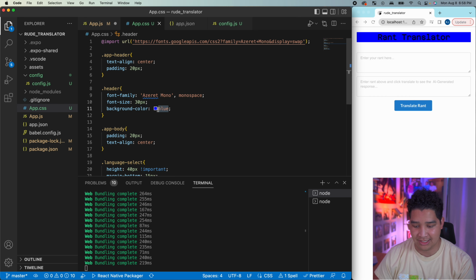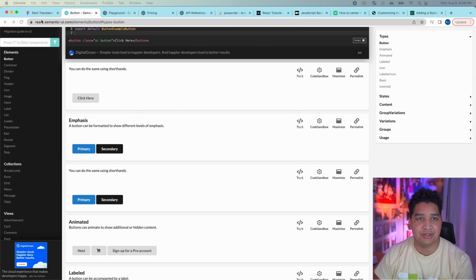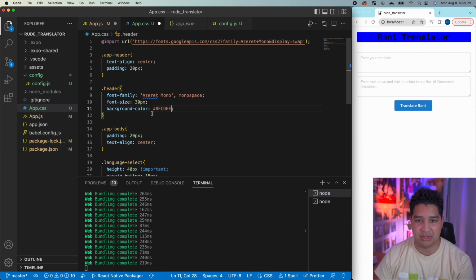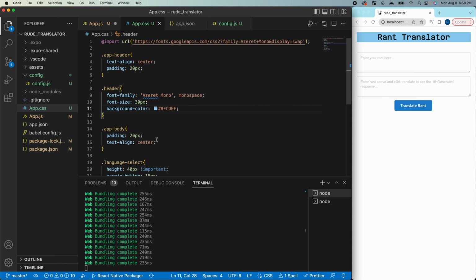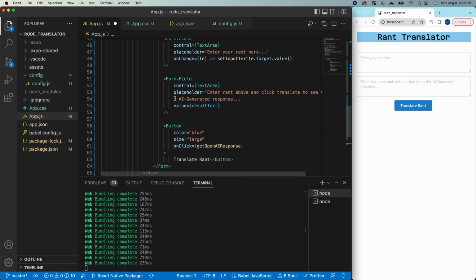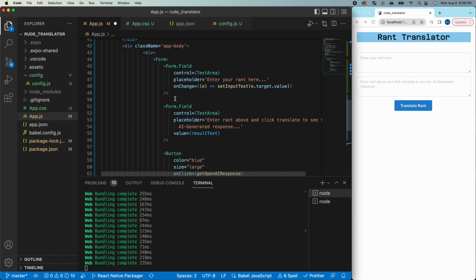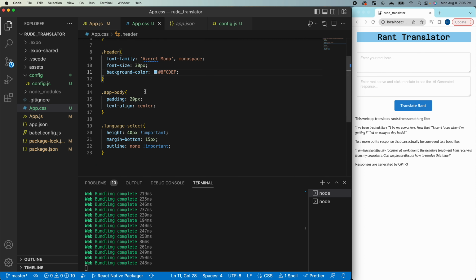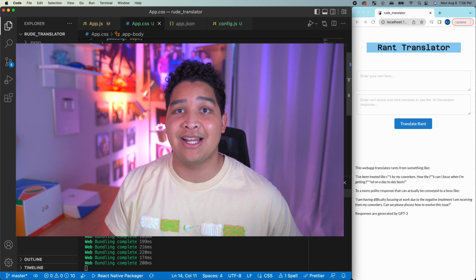But I want it to actually be the color in my design, which was over here. So I need that to be that light blue type of color. In Figma, you can go here and then actually see the hex code for this. So then I can get that and then just put the hex code there. And that should give me the color there. Perfect. And then I did want to have that bottom portion that gave the disclaimer. So, yeah, let me see if there's anything else I'd probably want to do. So yeah, I've gotten to a pretty good place now.